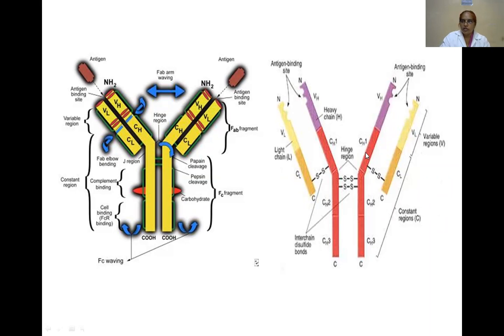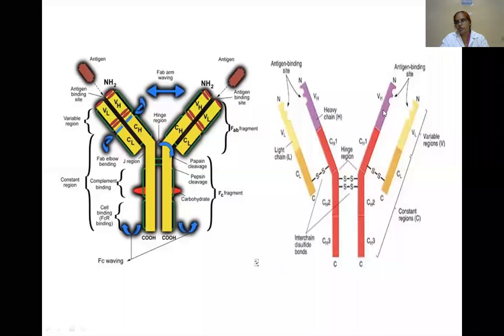In the heavy chain, 1/4 is the variable region and 3/4 contains the carboxy region, which is the constant region.